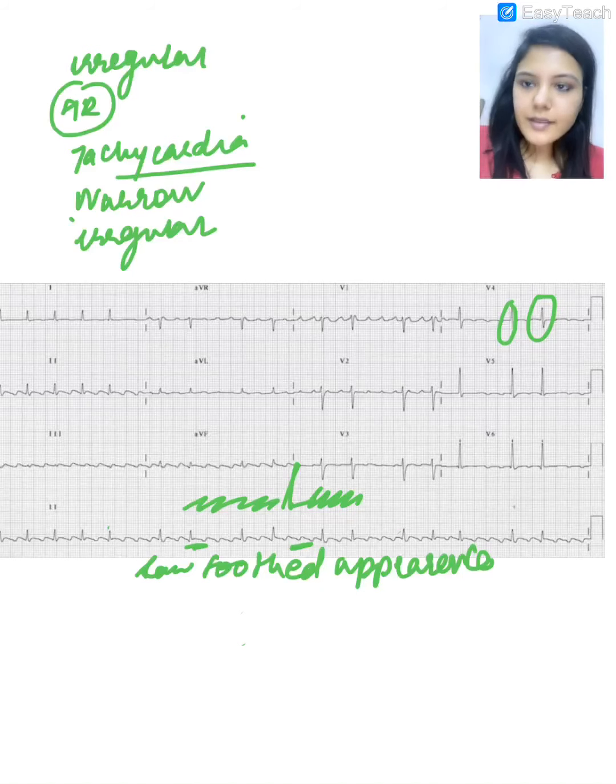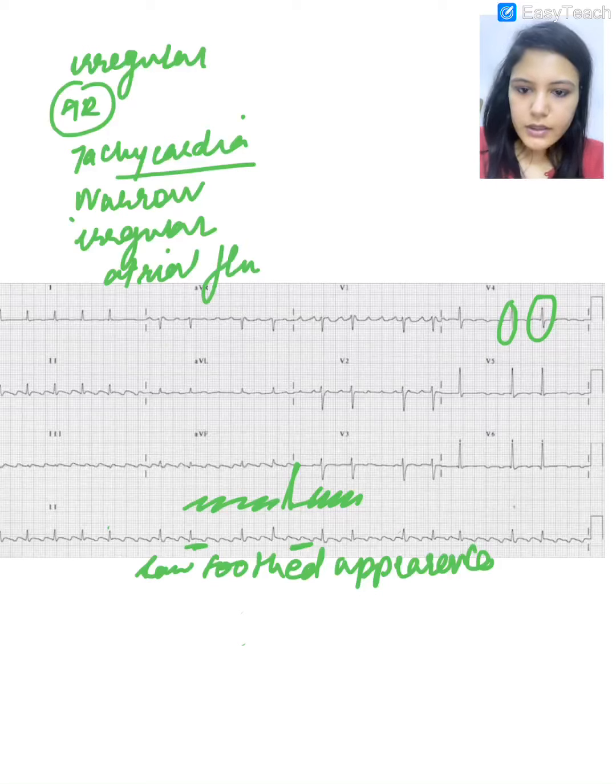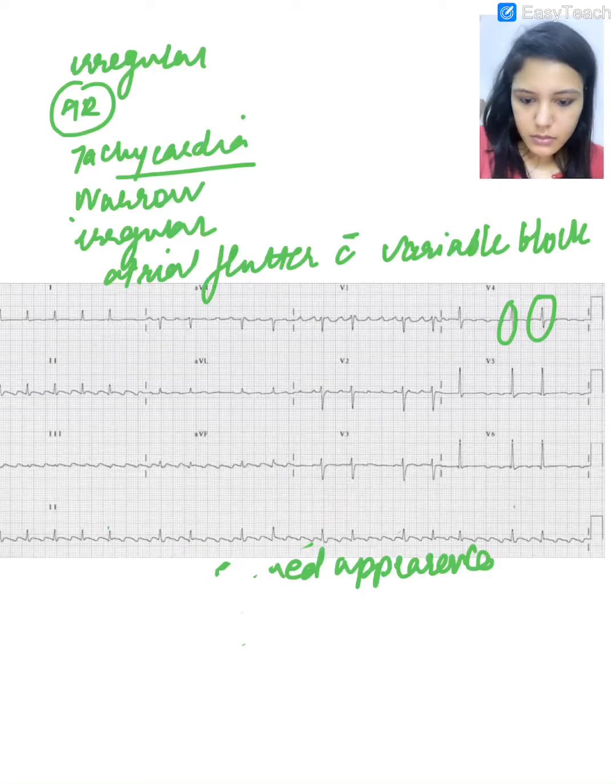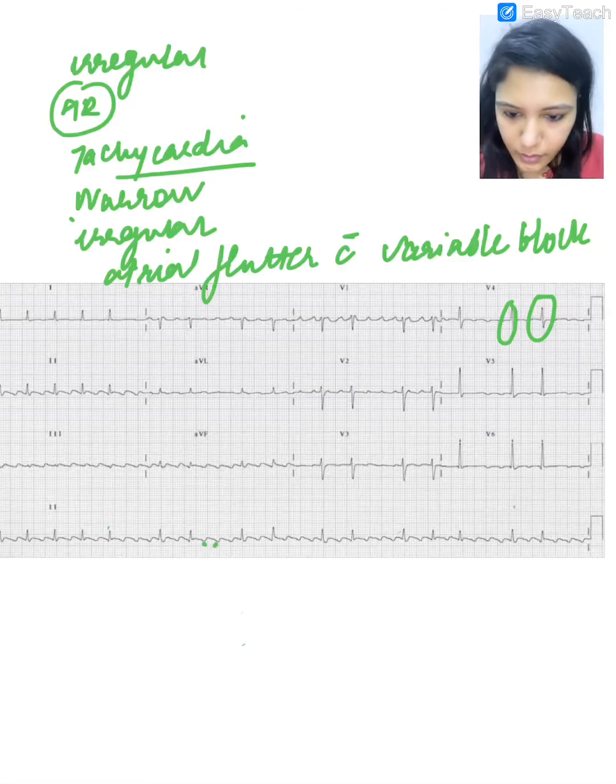Where do we find this? This ECG is of atrial flutter with variable block. Why do I say variable block? Let's see. Here there is 4:1 block.